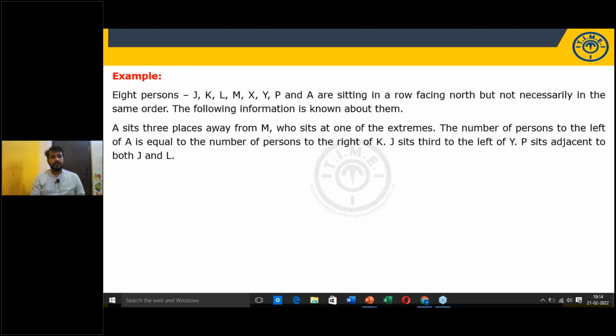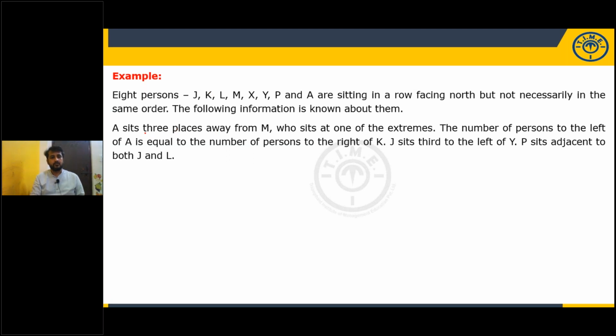What is given? A sits 3 places away from him. You have to know this one point: 3 places away means there will be 2 gaps. When you practice and listen to the classes, you will get that idea. Who means we are talking about the second person. Extremes means either left hand or right hand. So 8 persons, 1, 2, 3, 4, 5, 6, 7, 8. I have taken 2 possibilities: M sits at one of the extremes, left hand or right hand, and in the 2 gaps, A will be there.